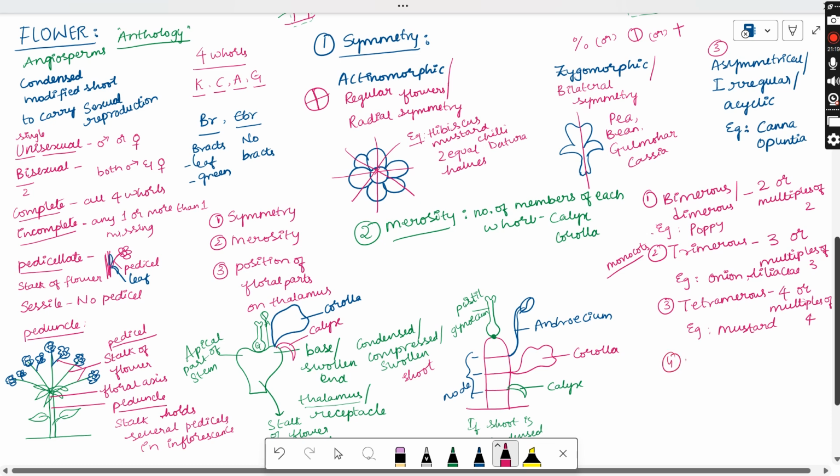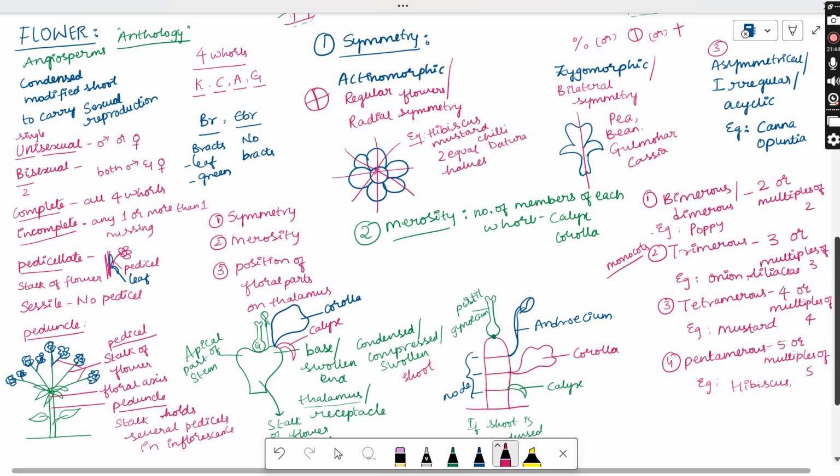And then there are pentamerous flowers. Penta means 5. Either 5 or multiples of 5 can be present: 5, 10, 15, 20, 25. Those types of flowers are pentamerous. Examples are hibiscus or Solanum nigrum.